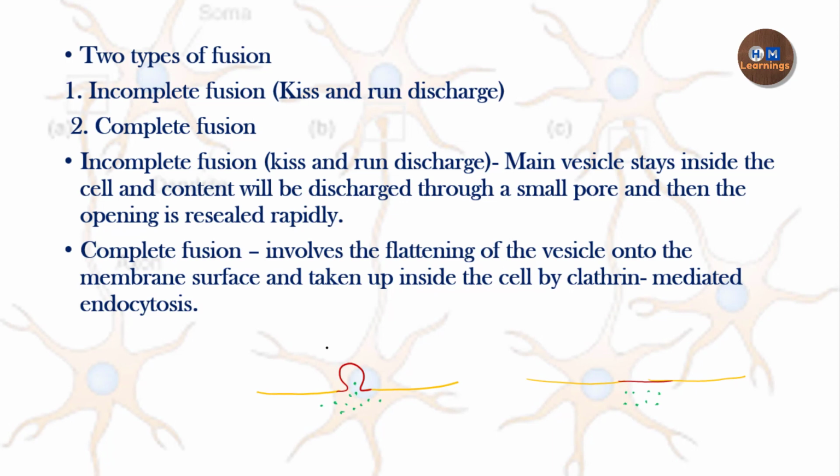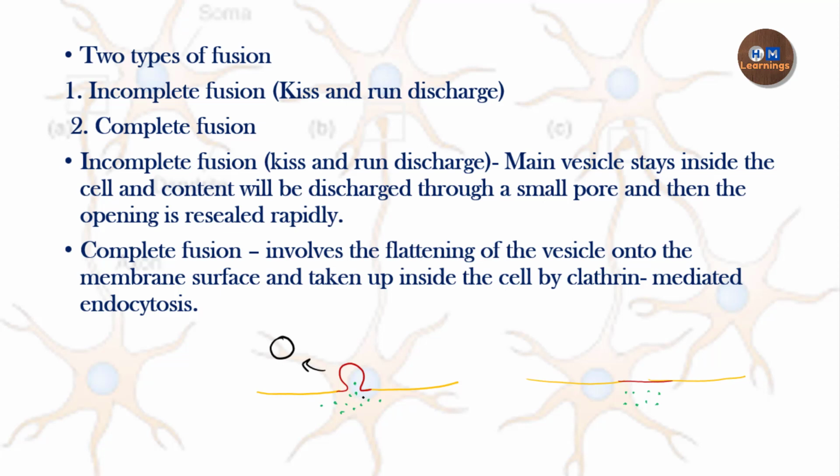Okay, so after this there are two types of fusion. The first type of fusion is called incomplete fusion. What is incomplete fusion? In incomplete fusion, the vesicle comes, forms a small pore, and releases all its content through the small pore. Then that small pore will be closed. So this is called the kiss and run discharge.